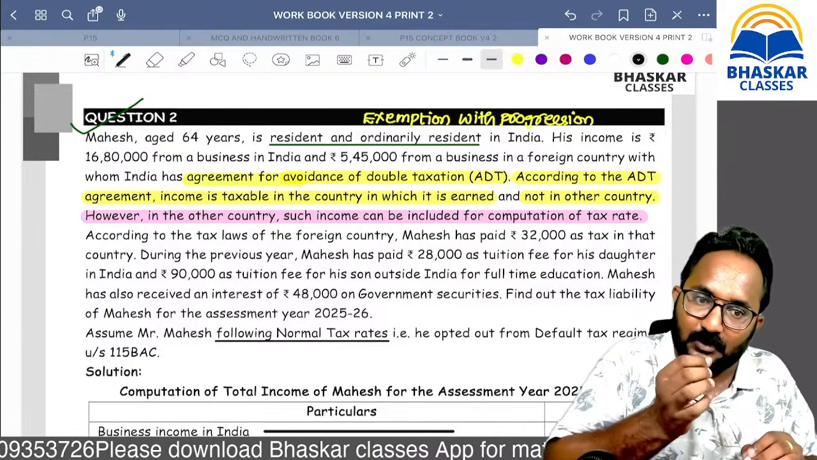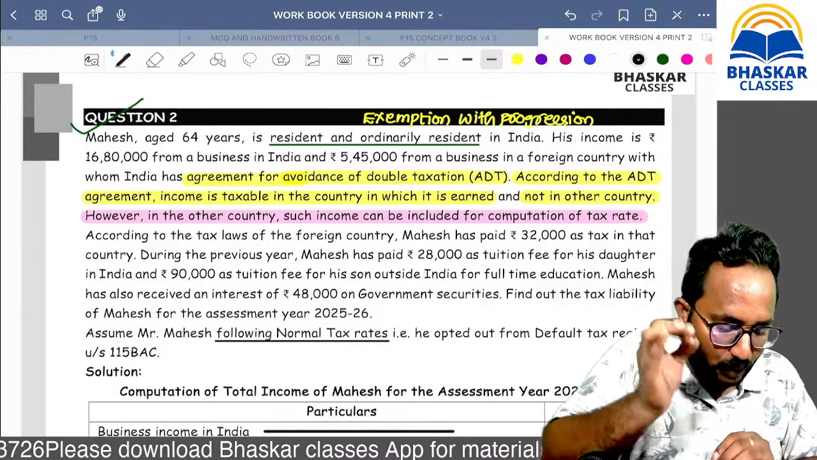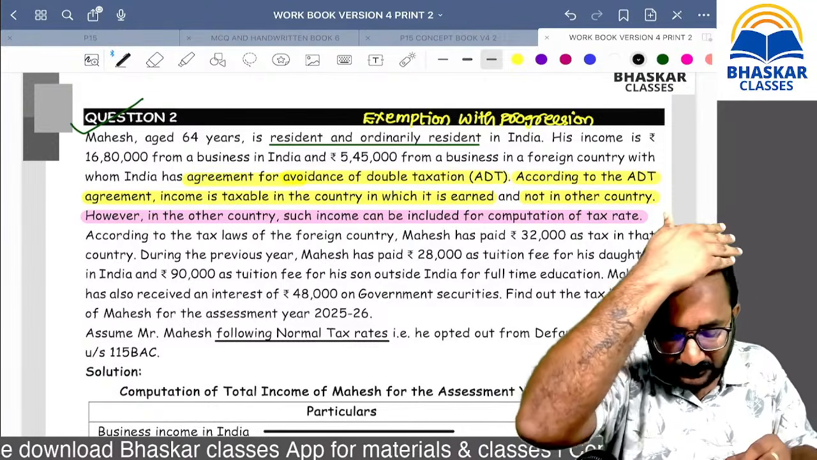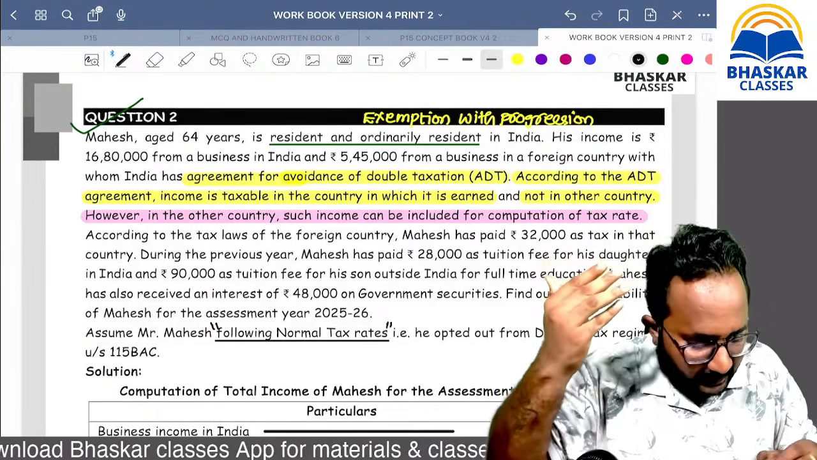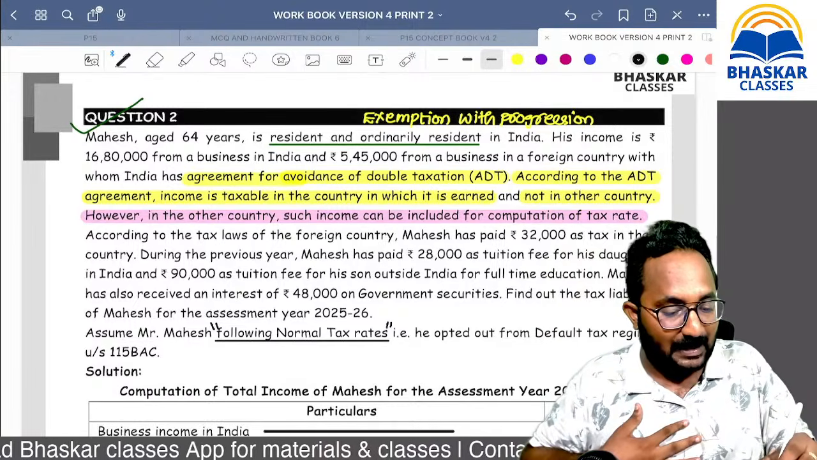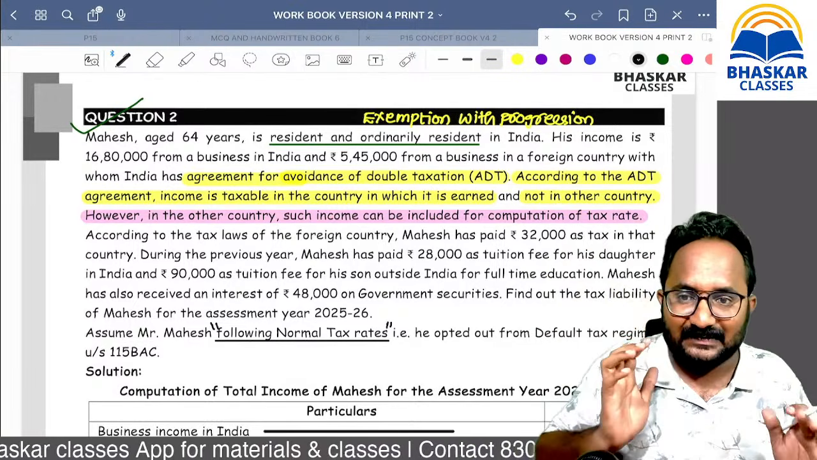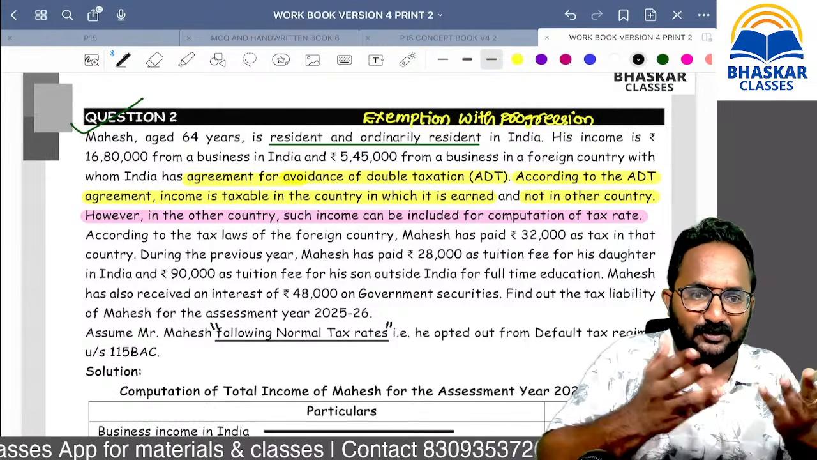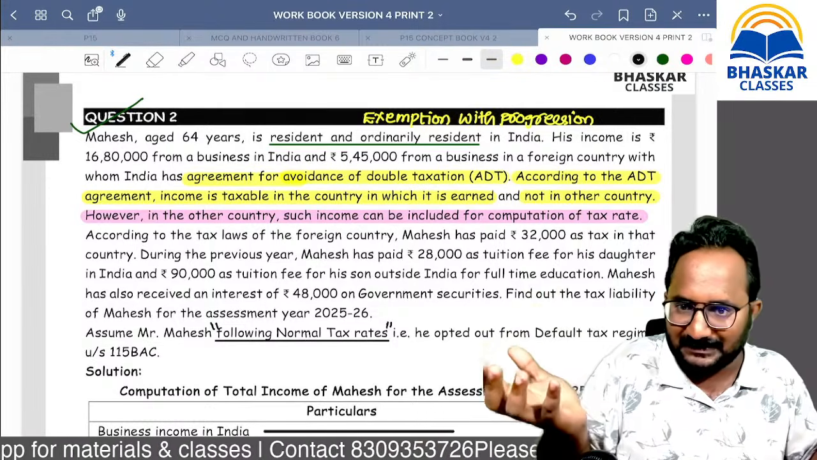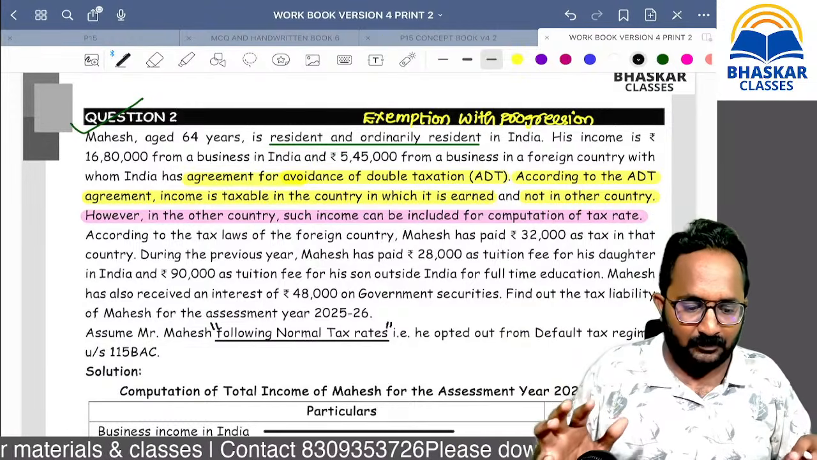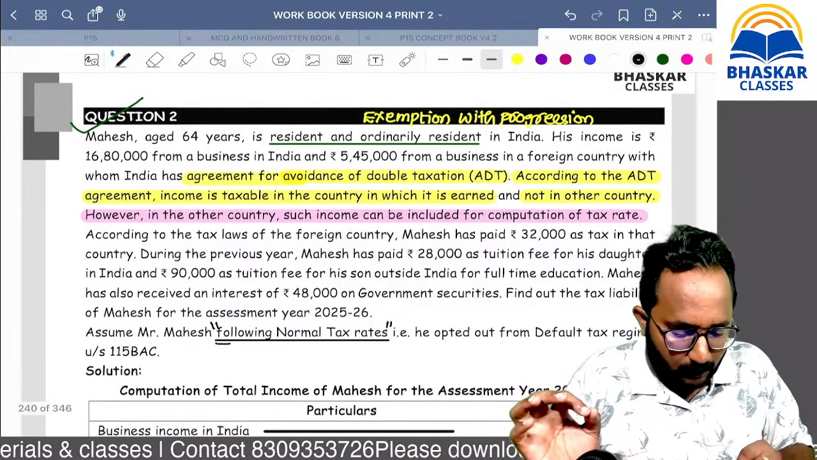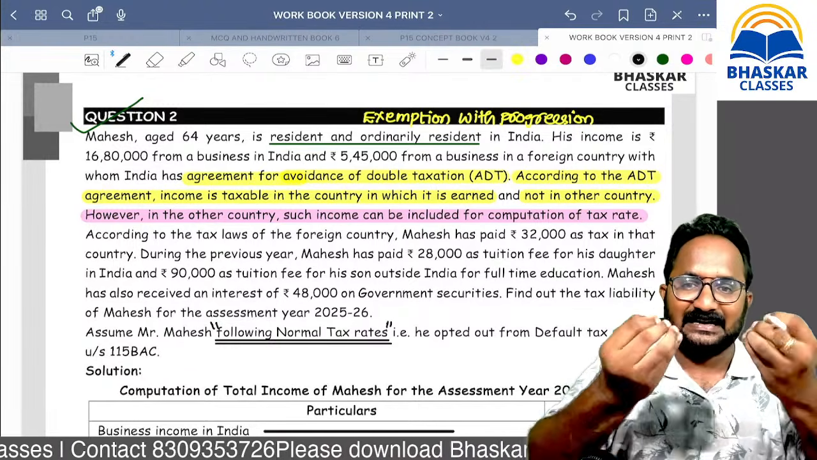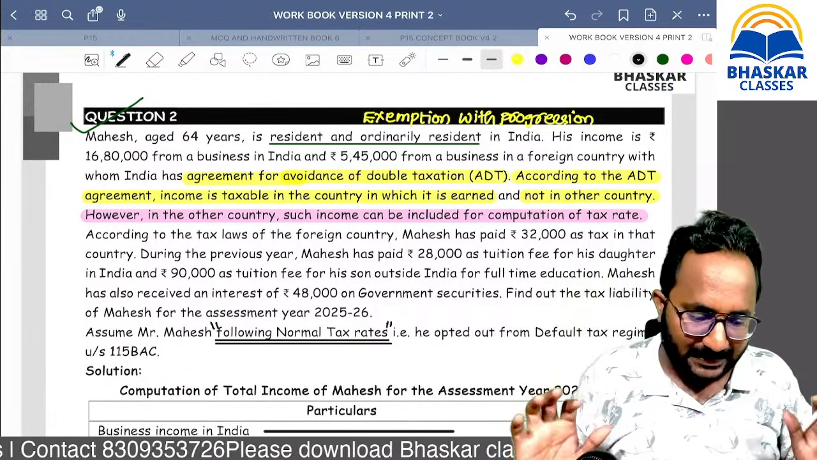In the exam they will give you the tax regimes. Don't think about it. Based on my expectations, they will always give you the normal tax rates only, because only then will you get an idea about the Chapter 6A deductions. If they follow section 115BAC, there is no need to think about Chapter 6A deductions; no Chapter 6A deductions will be available. But definitely they will ask you to solve the problem based on the normal tax rates only. Then only our knowledge related to Chapter 6A deductions can be tested.